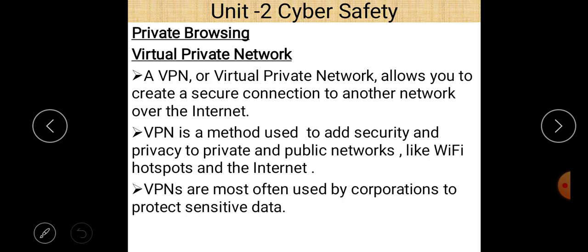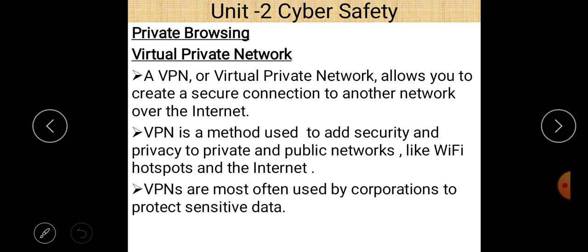Next very important term, virtual private network, which is also a part of private browsing. It is also called VPN. What is VPN? VPN stands for virtual private network, and it allows you to create a secure connection to another network over the internet. VPN is a method used to add security and privacy to private and public networks like Wi-Fi, hotspots, and the internet. So when we want to define the concept of VPN, you can say that VPN, or virtual private network, allows you to create a secure connection to another network over the internet.